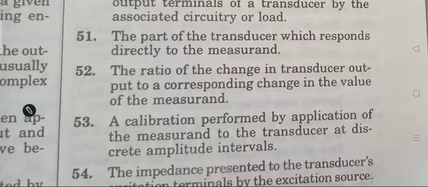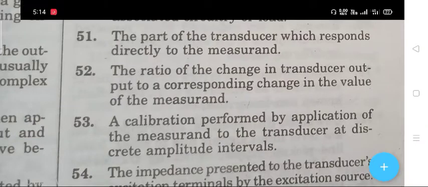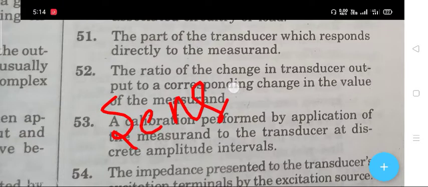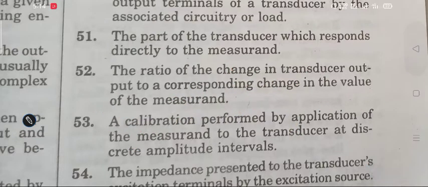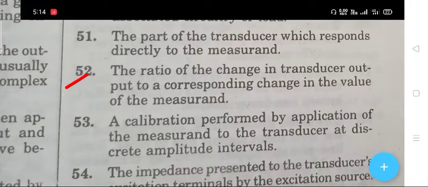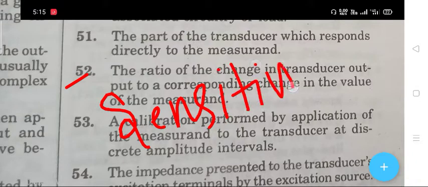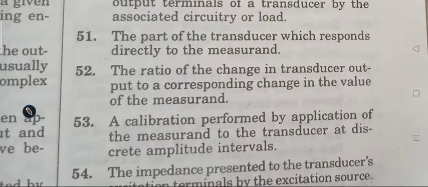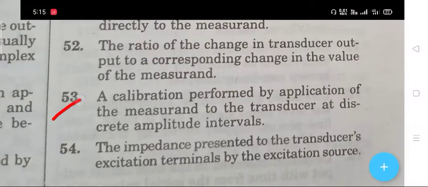The part of the transducers which responds directly to the measured. The right answer is sensing element. The next question 52. The ratio of the change in transducer's output to a corresponding change in the value of the measured. The right answer is sensitivity.